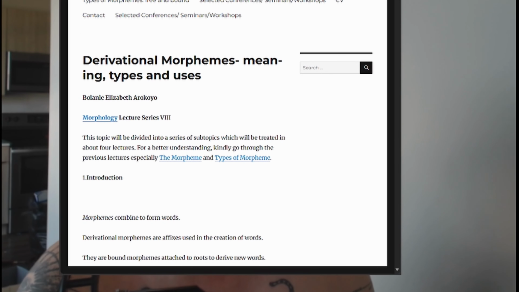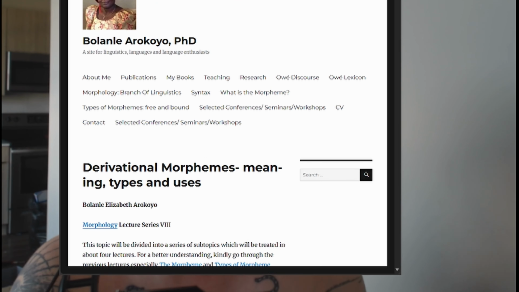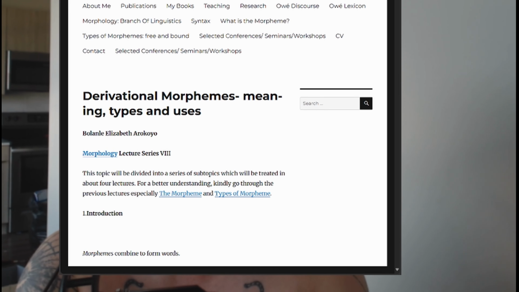Where morphemes are not words themselves, but combine into words, and derivational is just derive, or in this case, these morphemes are used to derive new words. A good example is dirt can be used with an affix Y to turn into dirty. Dr. Bolanle Arakoyo, I probably messed that way up, helped me out with this one by publishing a morphology lecture in 2020. I'll link this in the description.